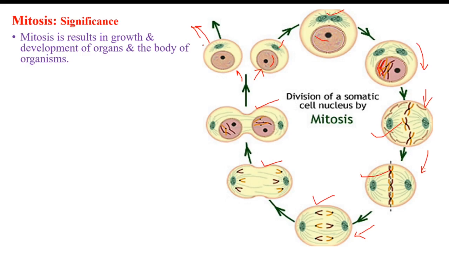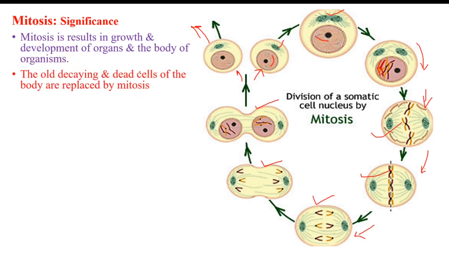So development of the organs, development of the body of the organism, or growth, anything, all this is the result of mitosis. Without mitosis we all would have been single-celled animals. We are multicellular organisms because we have the capacity to divide by mitotic cell division.